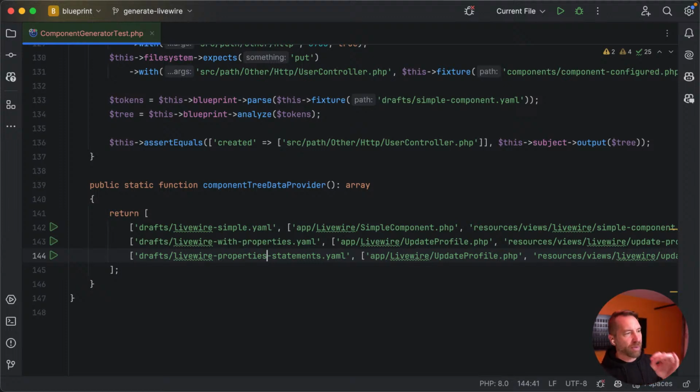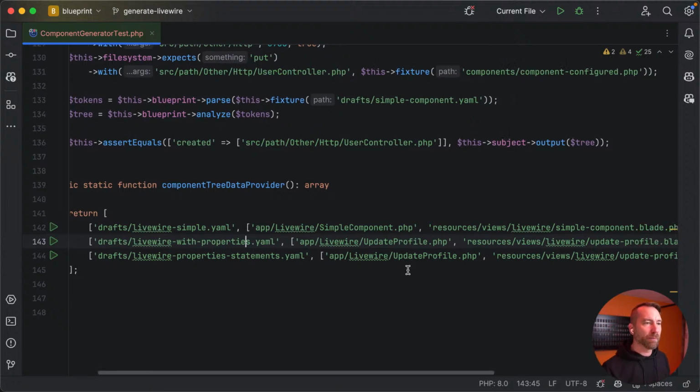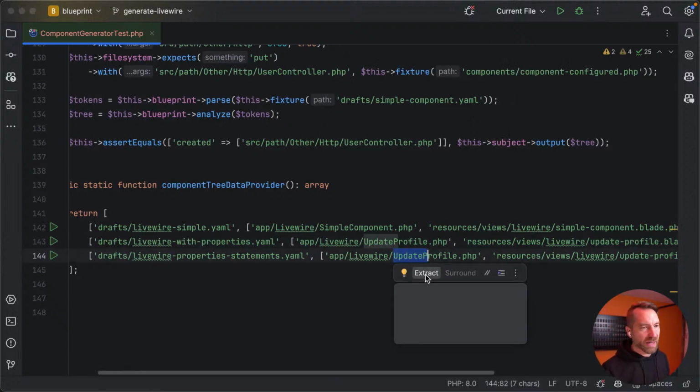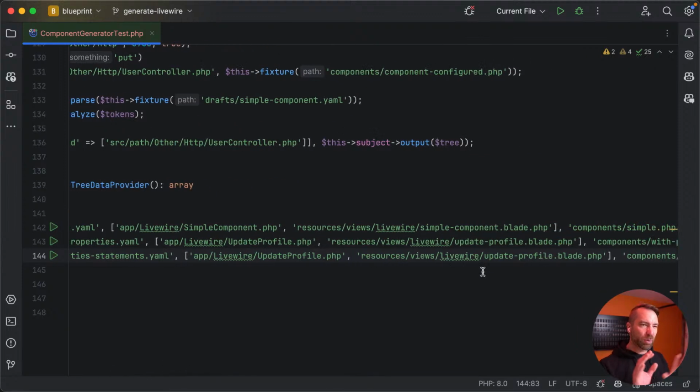I think Livewire property statements. This could probably get renamed to Livewire mount properties, because that's what we're focusing on there: if you pass in properties to Livewire, it gets mounted. But anyway, we can leave this update profile. I think that's fine. I just want to separate these to drive out every statement instead of making this more complex.